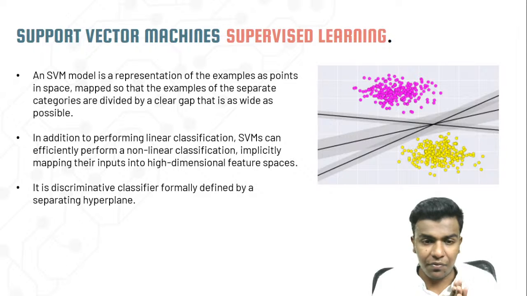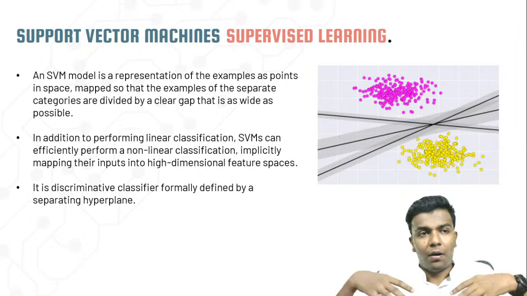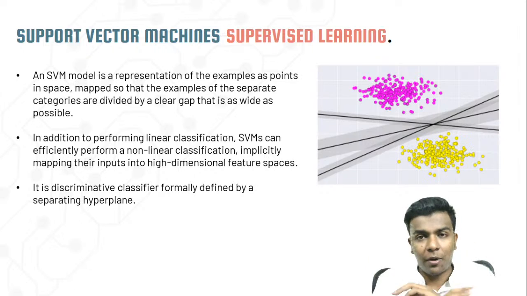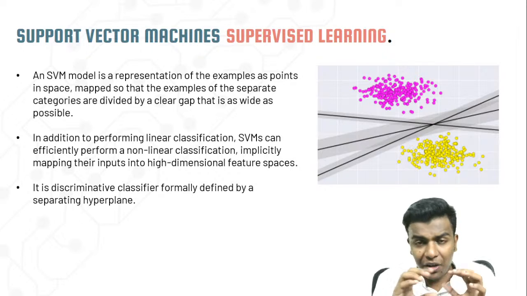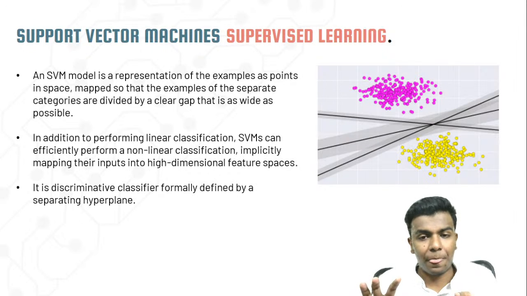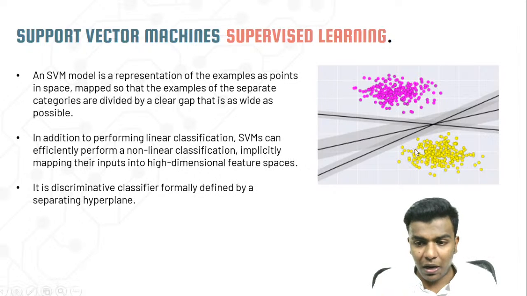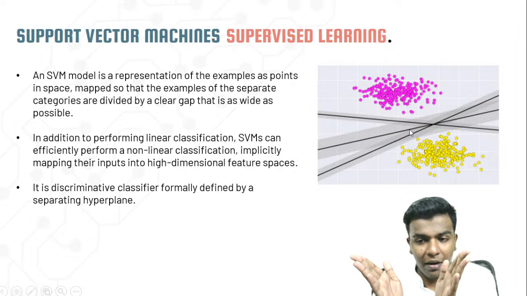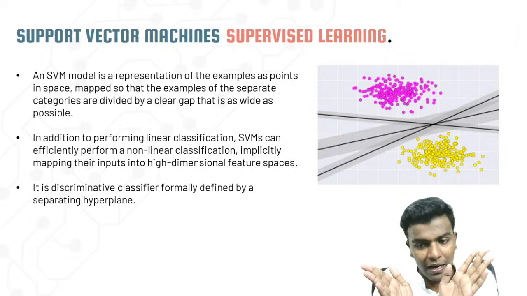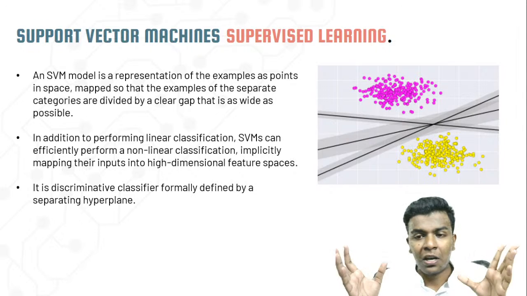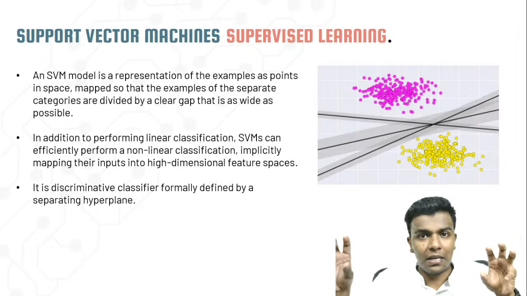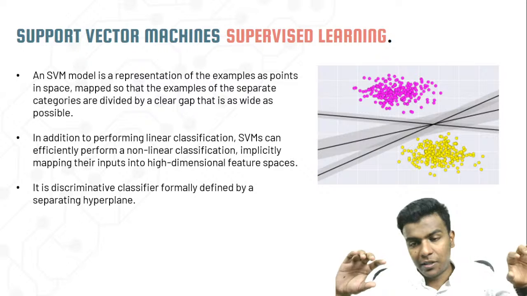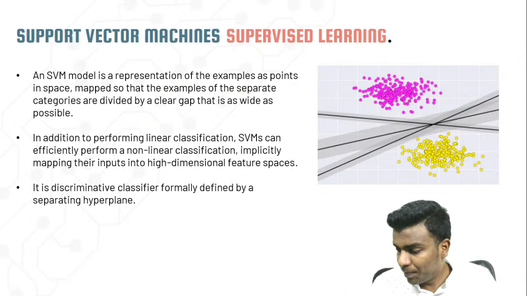SVM is going to map or plot each and every data point in the space, and on that space it separates the two classes with a hyperplane. The line expands like this, and whenever it touches a certain data point, it moves further. So definitely each data point and both classes are going to be segregated: this one is individual and that one is individual. That is the role SVM plays.